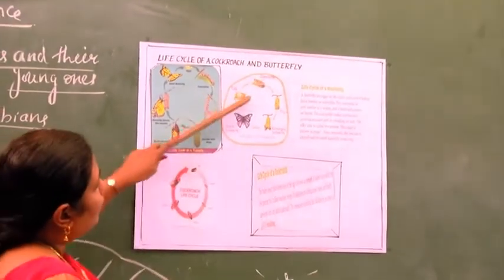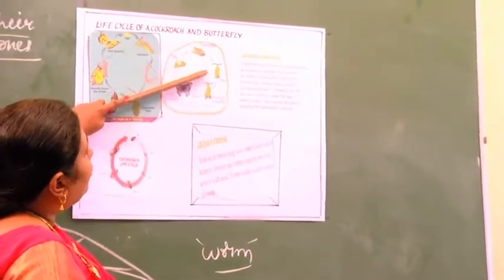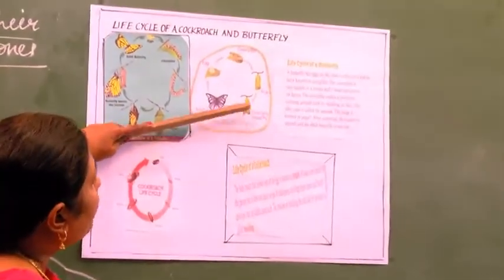It's a worm. Okay, then the caterpillar is very hungry and it feeds and grows on leaves.